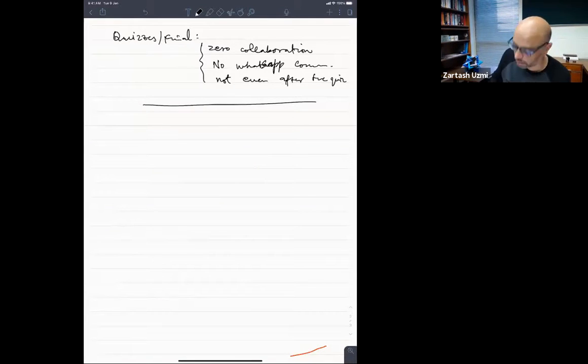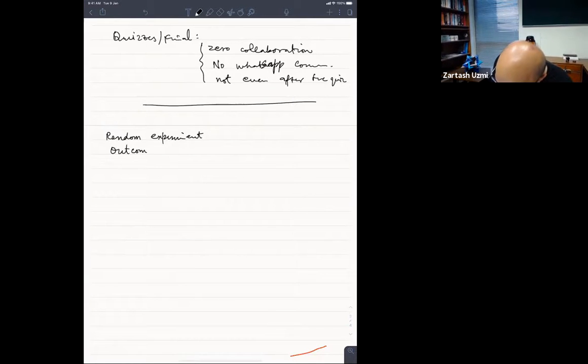Let's see if we can cover some decent amount of material in the last half an hour that we have left. So I'm going to talk about what we call a random experiment. What is a random experiment? A random experiment is an experiment whose outcome is not predetermined.